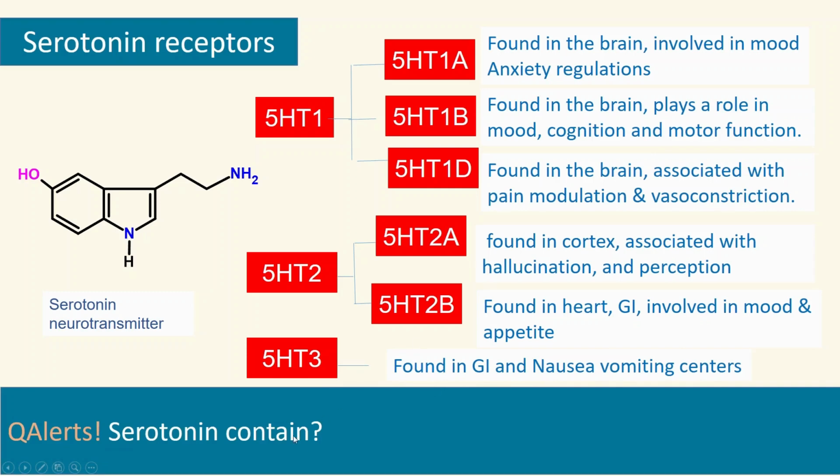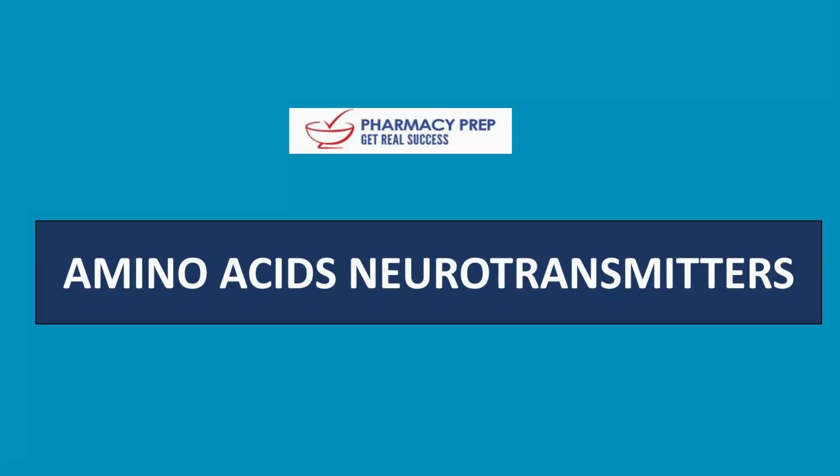So a simple question here: what is the name of the ring that is present in serotonin? Guess what could be the answer. The name of the ring is indole ring. Indole ring is present in serotonin. All right, so let's move on to the next type of neurotransmitters, such as amino acid neurotransmitters.